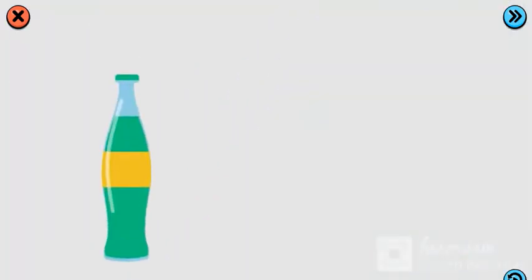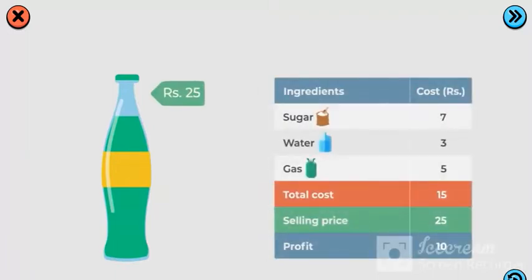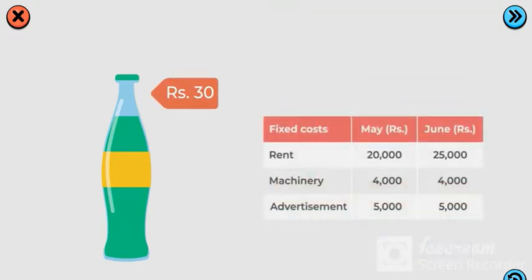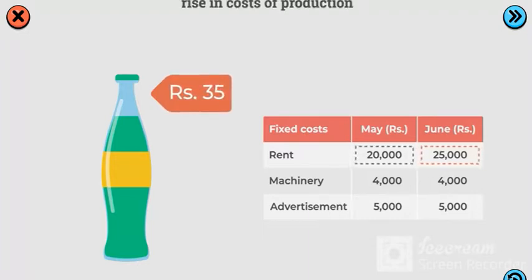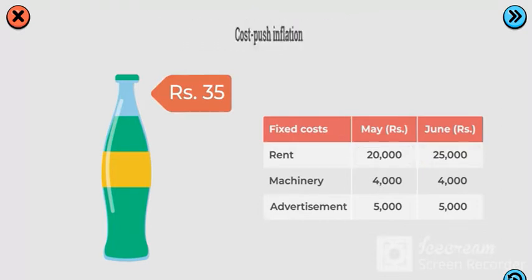Suppose the same cold drink that you sold for 25 rupees cost you 15 rupees to make. Then suppose the price of sugar went up. Now it costs you 20 rupees to make the cold drink that you're selling for 25 rupees. To make up for the extra cost of production, the price of the drink would go up to 30 rupees. Furthermore, fixed costs of businesses, such as rents, can also increase over time, causing the cost of production and hence the price of goods to increase. An increase in prices caused by a rise in costs of production is called cost push inflation.